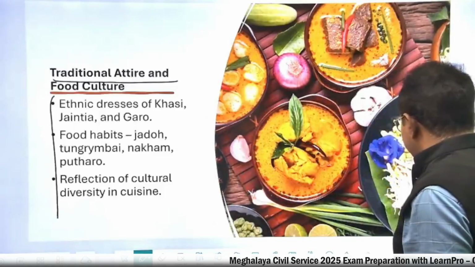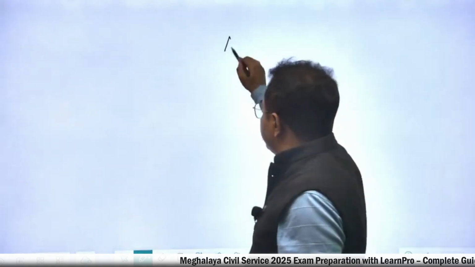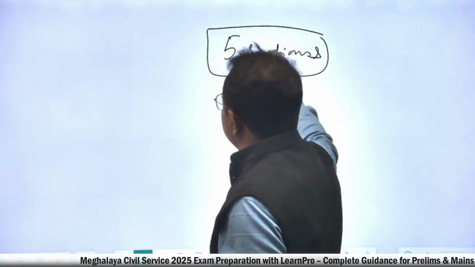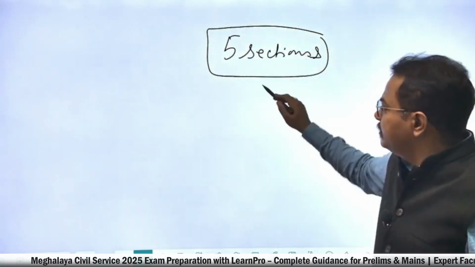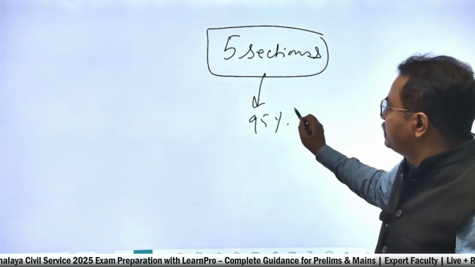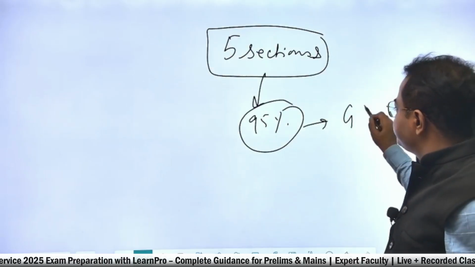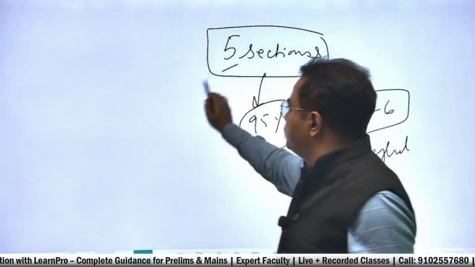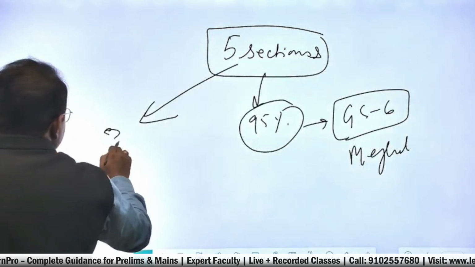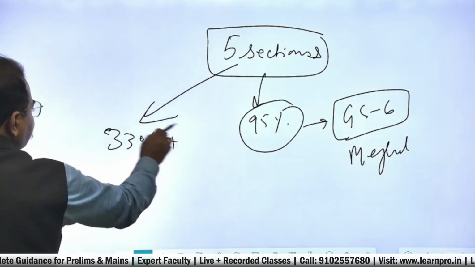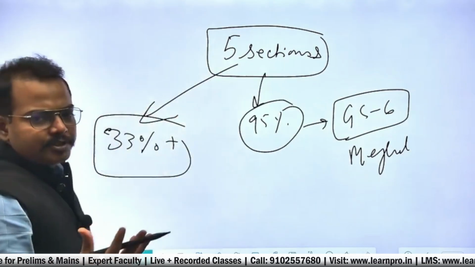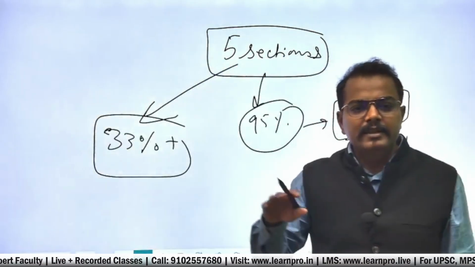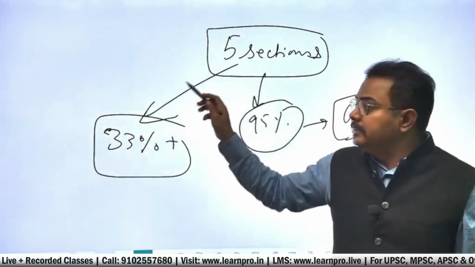So after preparing these 5 sections, you will be in a comfortable position. That means after covering these 5 sections, you will be able to solve almost 95% of the questions of GS 6, that is the Meghalaya paper. And in prelims, what happened? In prelims, you will find more than 33% of the questions. Out of 100 questions, you will find 35 to 40 questions from Meghalaya, which you have to solve and which will be coming from these 5 sections.